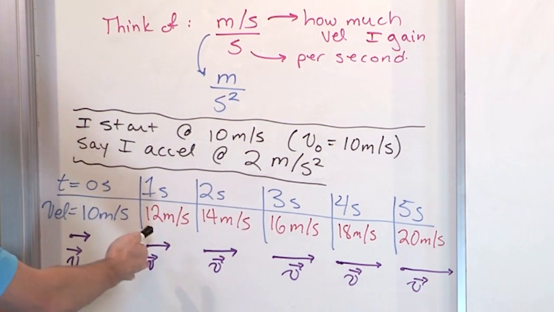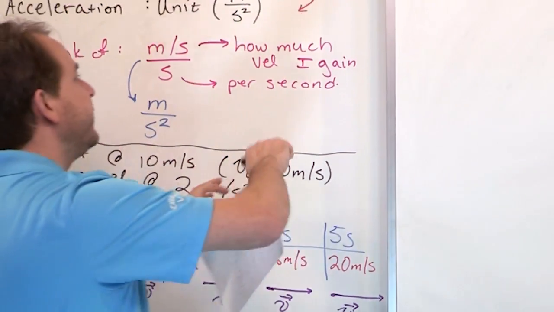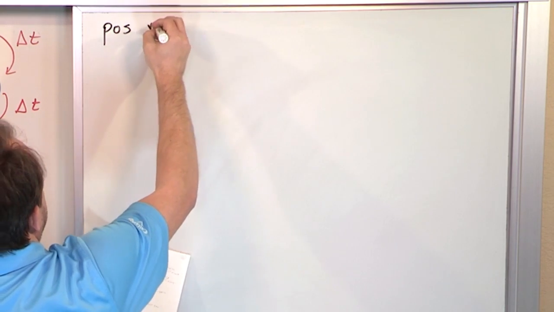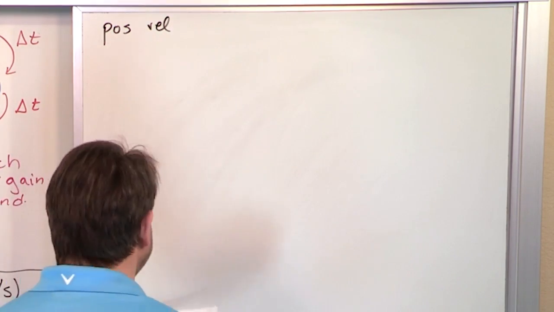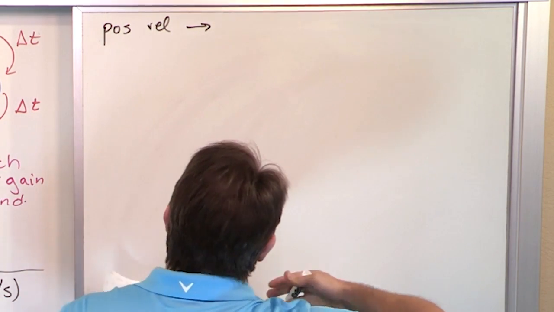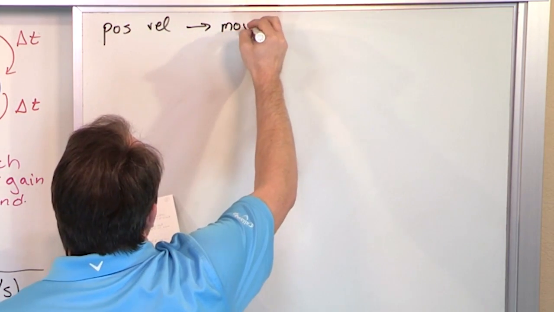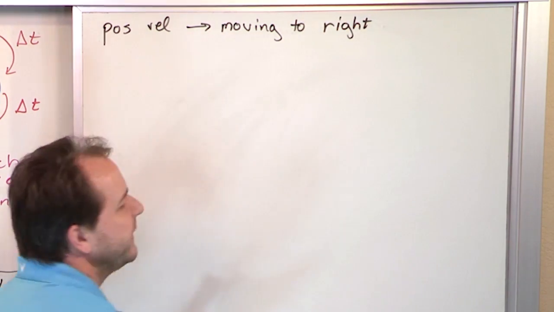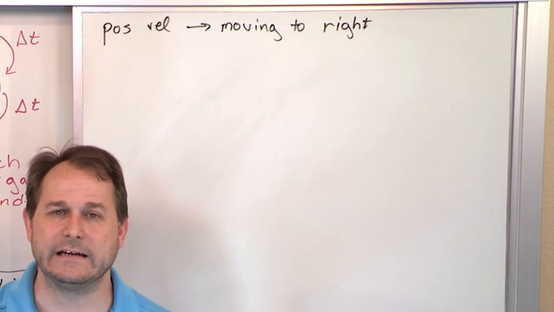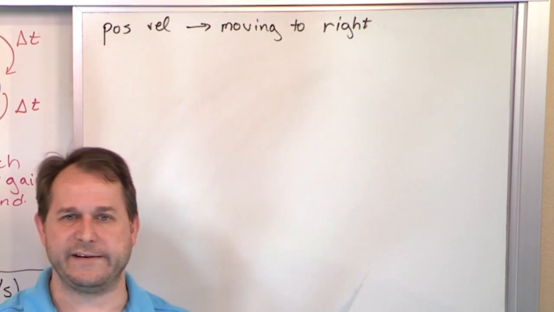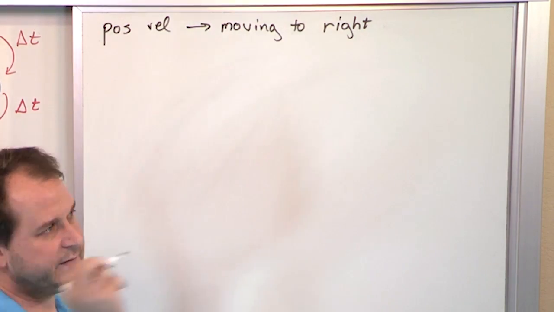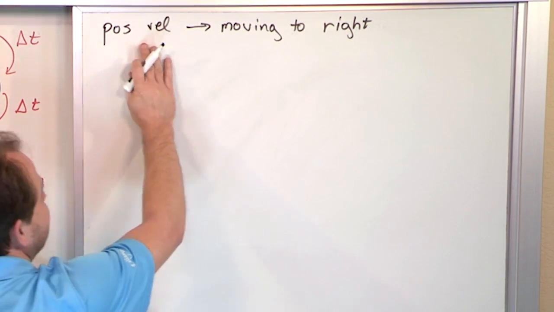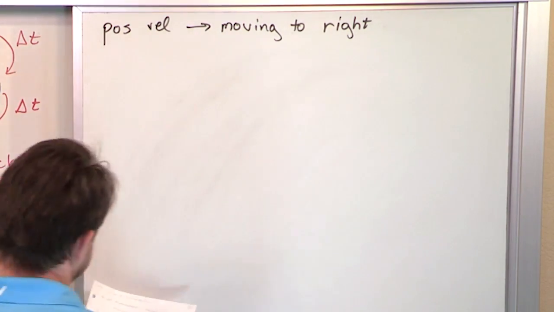Now let me summarize all this in words. So take this in your mind and follow me over here as we write down a few words. When I have a positive velocity, in general, what does it mean? I told you many times, if you have a positive velocity, it means you're moving to the right, but really what I'm saying is you're moving in the positive x direction. Remember, the sign of your velocity is not like a crazy new dimension. Positive means going in the plus x direction, negative means you're going the other way. So when I have a positive velocity, it means I'm moving to the right, which means towards positive x.